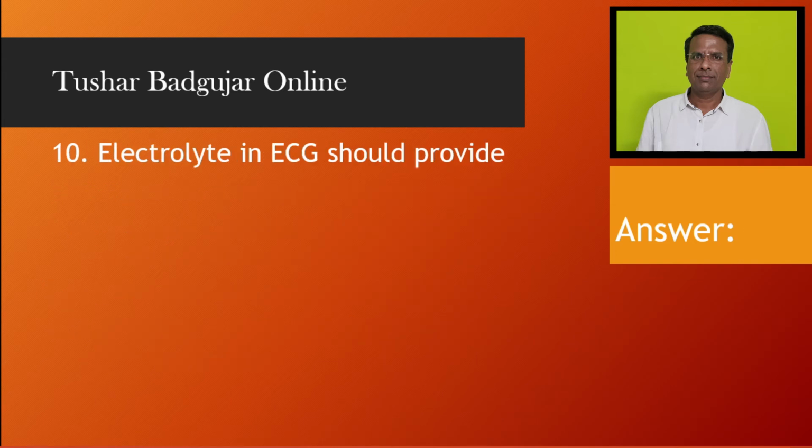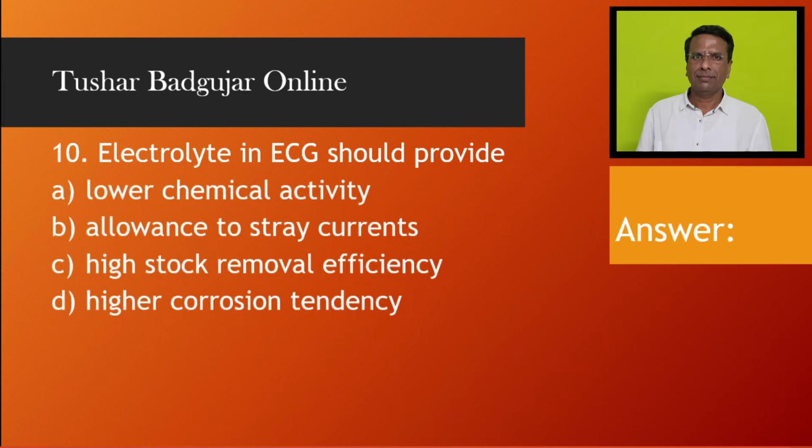Electrolyte in ECG should provide lower chemical activity, allows to spray currents, high shock removal efficiency, higher corrosion tendency. And the answer is C, high shock removal efficiency.